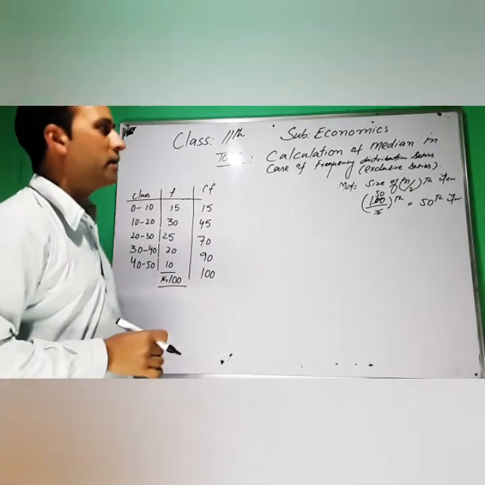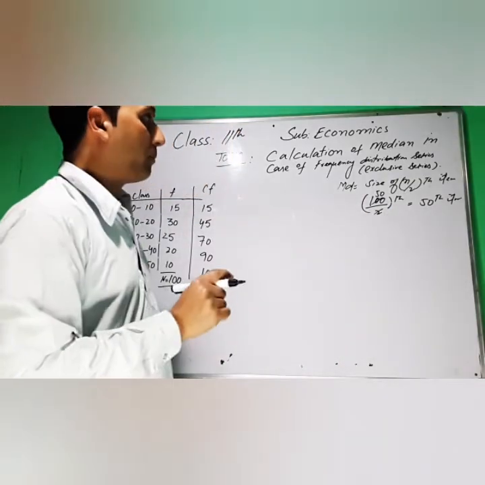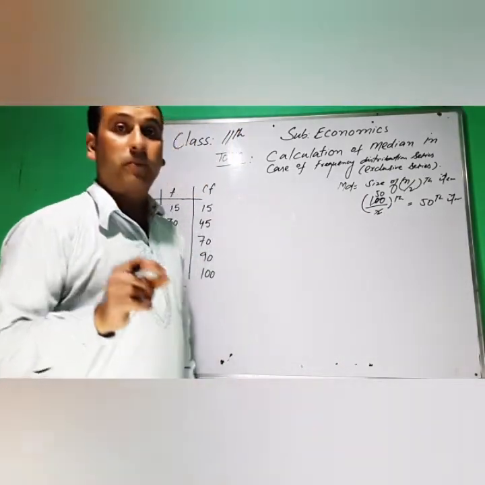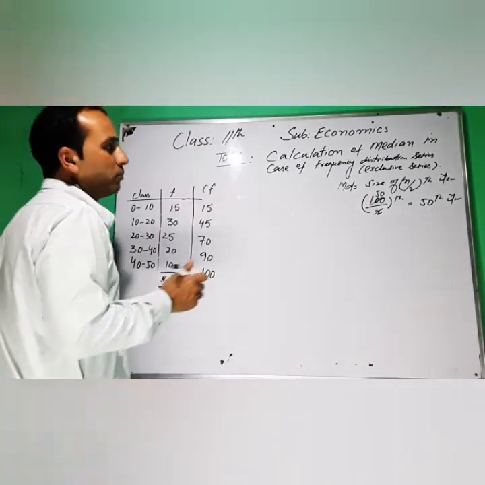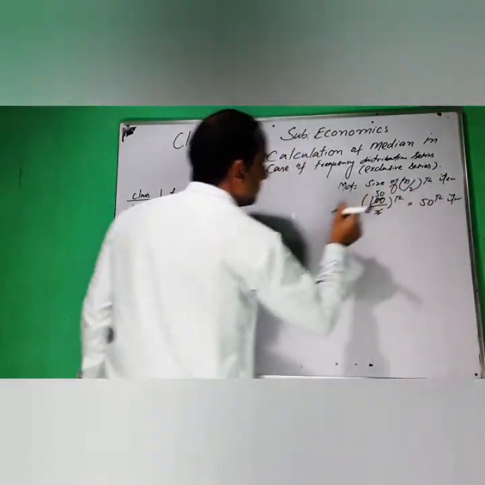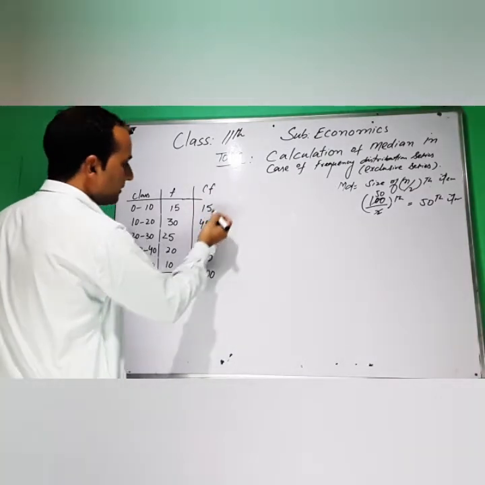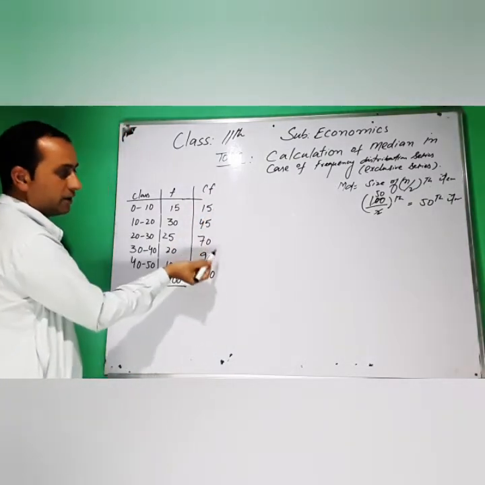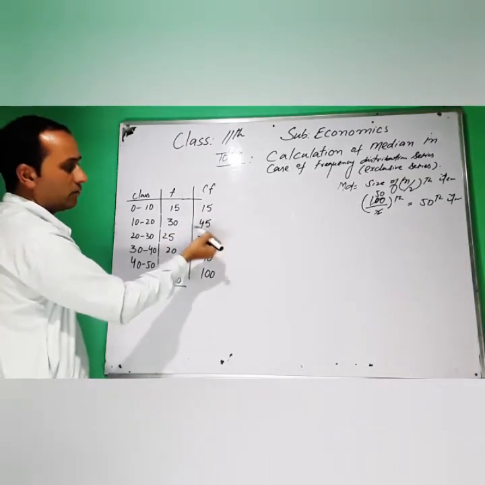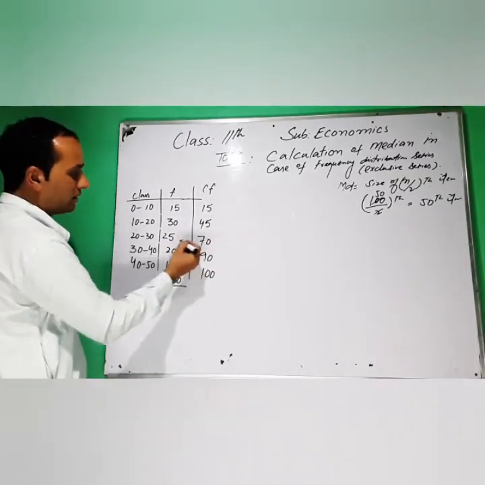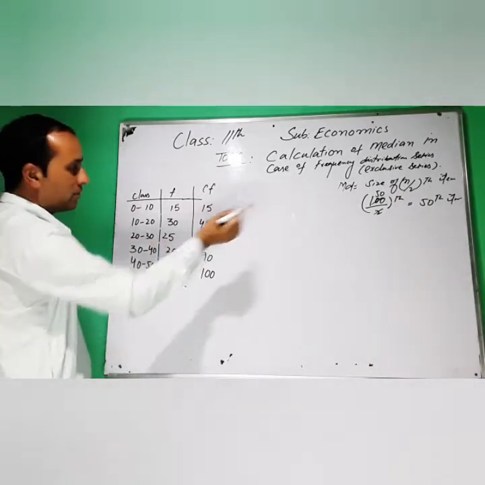So we have to find the 50th atom. It lies in the cumulative frequency of 70. It cannot be found in 15 or in 45, because 45 is less than 50. It can be found in 70, because 70 is greater than 50.